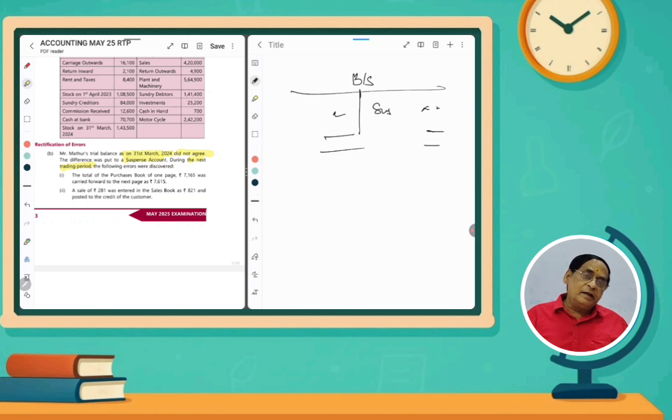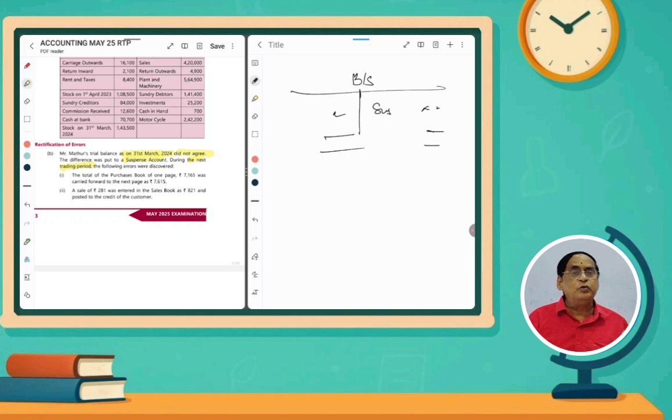After the completion of the year, in the next year, they will rectify the mistake committed in the previous year. If they rectify, for example, purchases and sales or any expenses or any income, it will affect the current year purchase, current year sales, current year expenses, current year incomes. So, we have to insert one more entry.